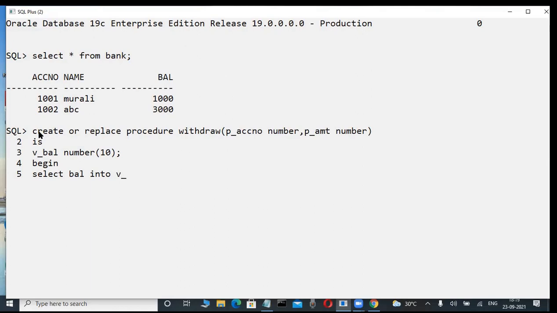This is the PLSQL side. Observe it here. Suppose they are writing something like this. Just observe the execution, don't write it. This is a bank table where account number is equal to P_account number. You are writing the coding logic, so you need to be good at mathematics or logic.